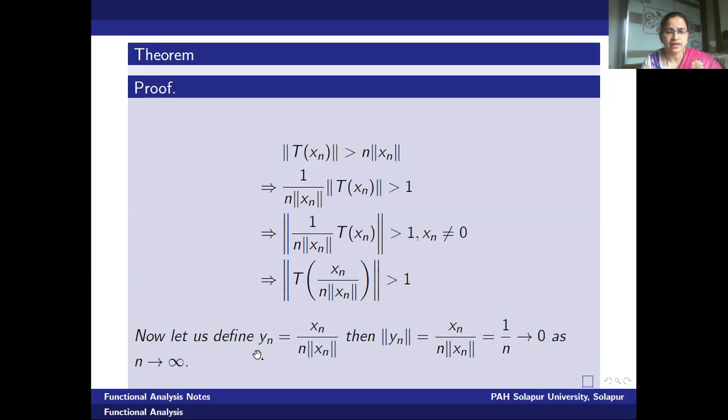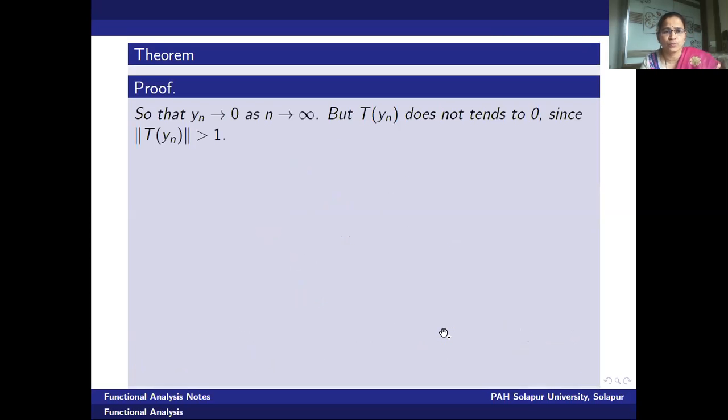At this stage, whatever is this bracketed vector, we will define this vector by some new vector, say yn. Therefore, here I have defined yn as xn upon n into norm of xn. Then what is the norm value of this vector yn? The norm of the vector yn is, taking the norm on the right also, norm of xn upon n into norm of xn. Here 1 upon norm of xn is a scalar taken out. Norm xn will cancel, and we are left with 1 upon n. 1 upon n tends to 0 as n tends to infinity. Means the norm of yn will tend to 0. Therefore, the sequence yn tends to 0 as n tends to infinity.